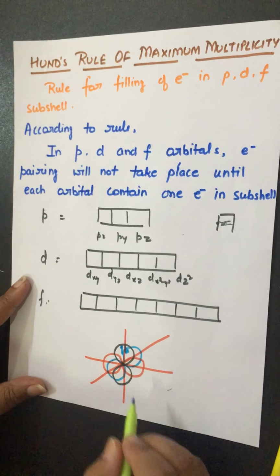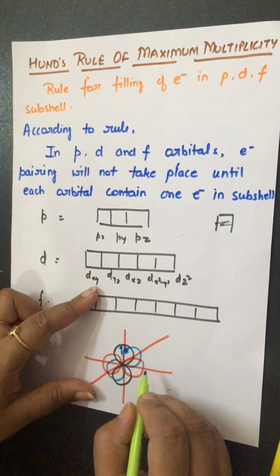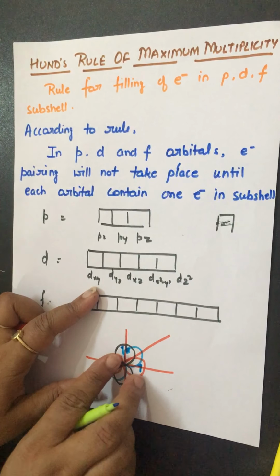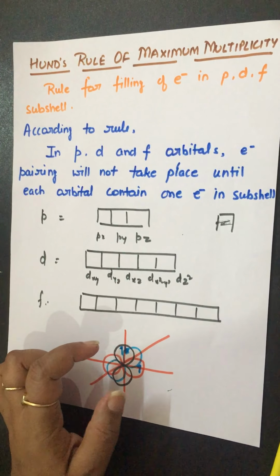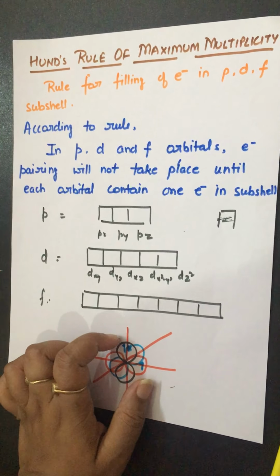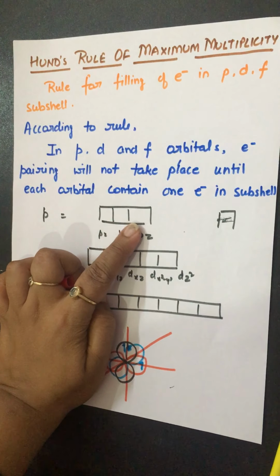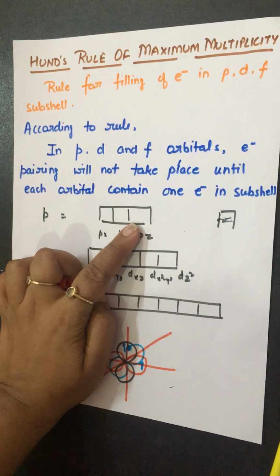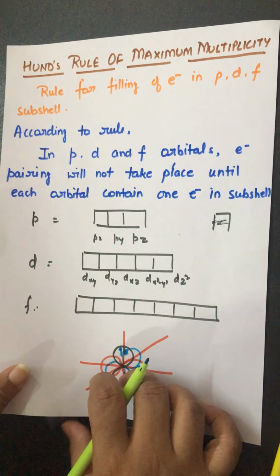If these electrons are in different orbitals, let's suppose one is in this and another in this, now electrons are far apart. Far apart electrons with the same charges means lesser energy, more stability. That's why this rule said that firstly all the orbitals will be singly filled and then pairing will take place. This is Hund's rule of multiplicity.